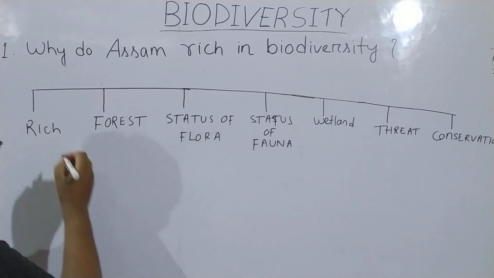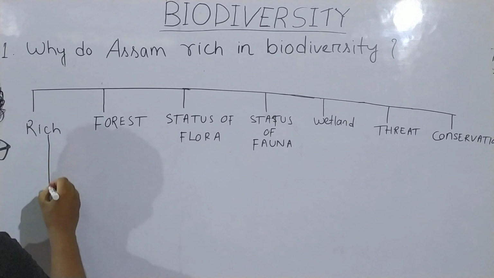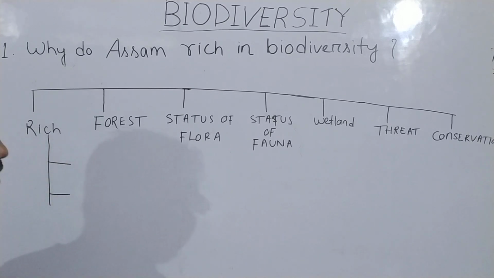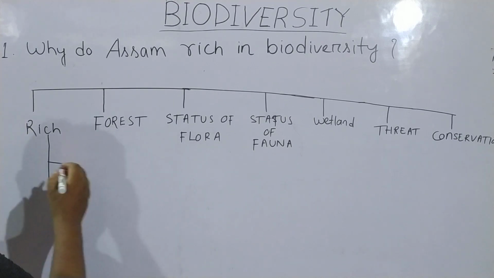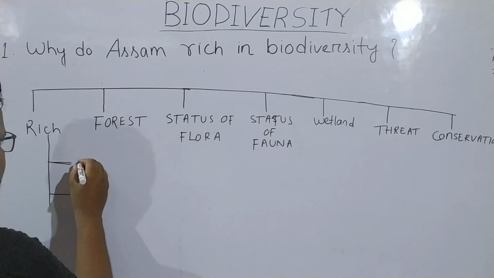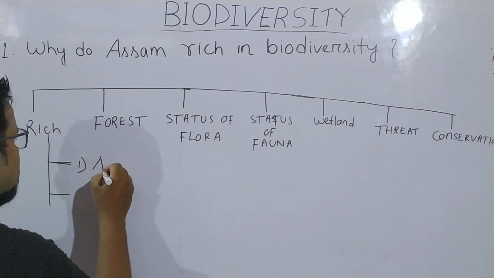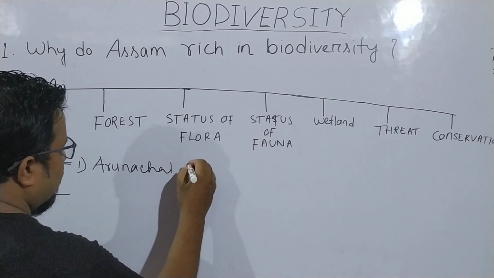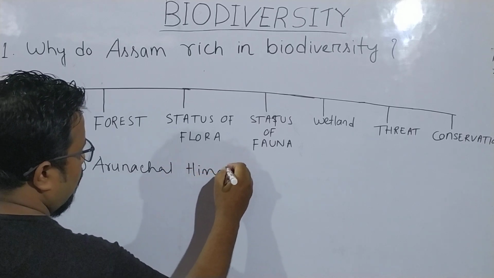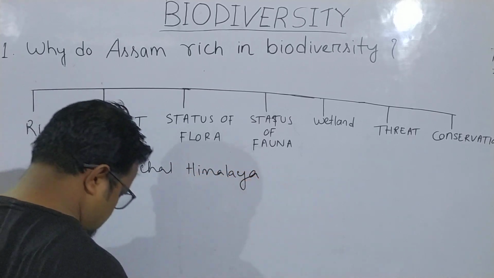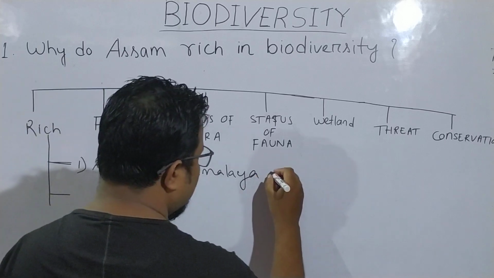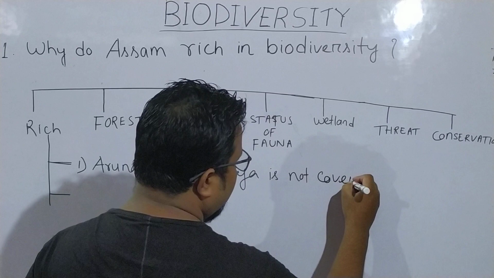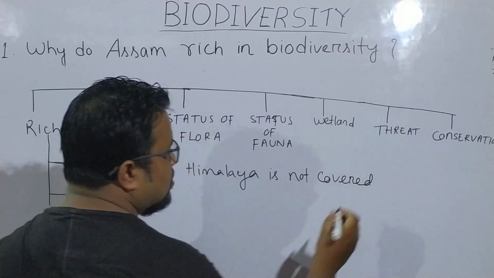So in what sequence will we study? First of all, why is Assam rich in biodiversity? Number one reason is that Arunachal Himalaya is not covered with extensive snow.